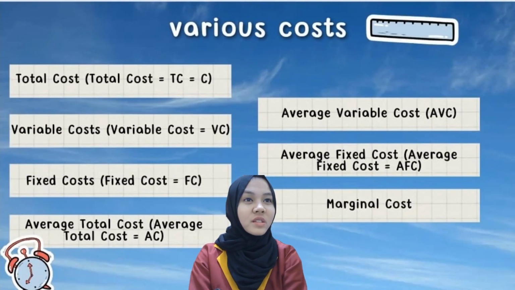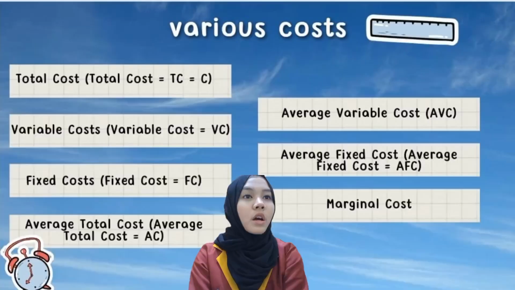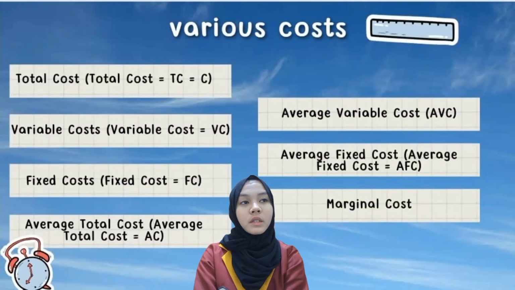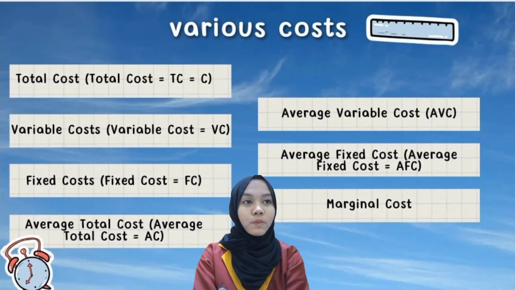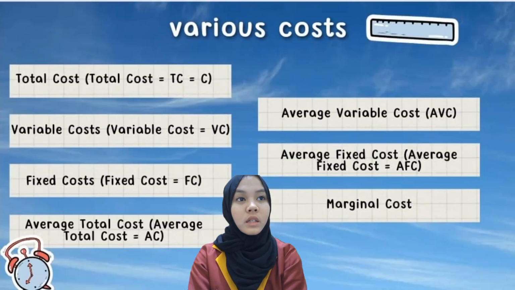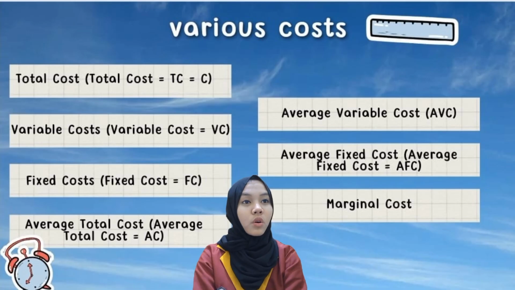F. Average fixed costs. Average fixed costs are fixed costs charged to 1 unit of output. AFC = TFC per Q. G. Marginal costs. Marginal cost per unit of output, MC, is the change in total cost associated with a change in 1 unit of output.